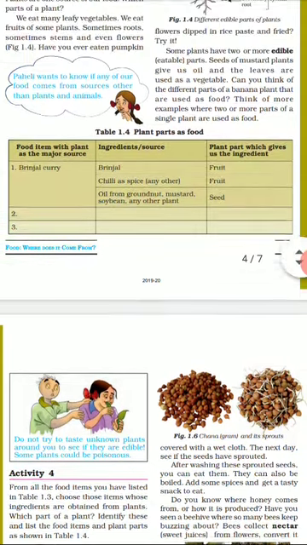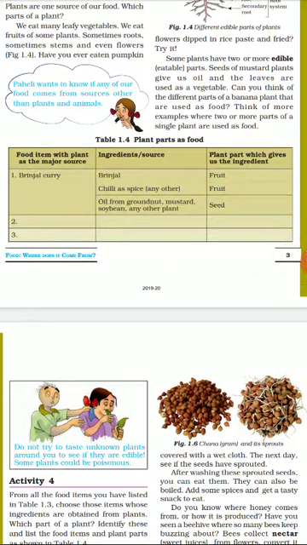So in this way, in table 1.4, plant parts as food. If you make brinjal curry, what do you add? You add brinjal, chili as spice, and you add oil from mustard, groundnut, soybean or any other plant.